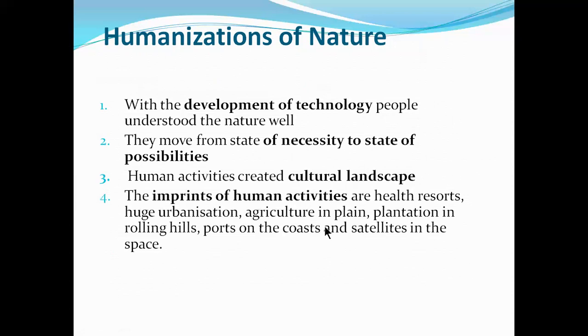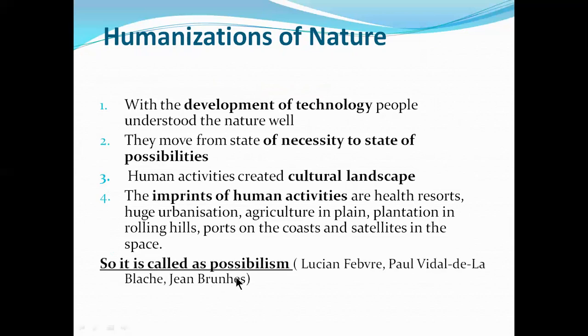So we have created lots of cultural landscape. What type of cultural landscape? Health resorts, nature has not developed. Urban areas, nature has not developed. Agriculture is suitable in plains, nature didn't tell us. We as human beings have created all those things. We have created ports, settlements, buildings and all those things. So who is dominating here? We can say we have created some cultural landscape with the help of technology or our effort, and we have modified nature. That's why it is called humanization of nature. This concept is also called possibilism. Who developed this one? Lucien Febvre.